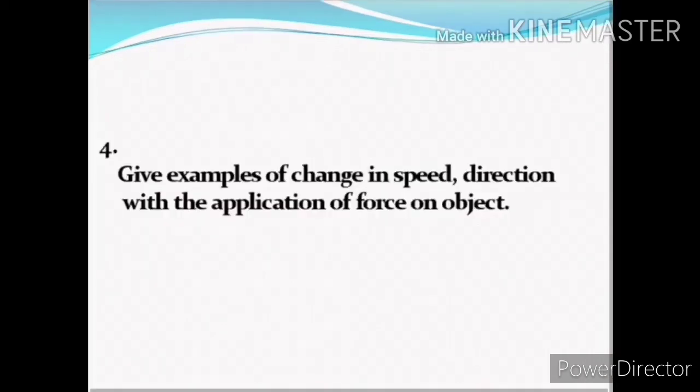Now, question number 4. Give examples of change in speed and direction of an object with the application of force. We know that force can change the state of motion of an object. See the example: when the batsman hits the ball with his bat, the ball changes both speed and direction.